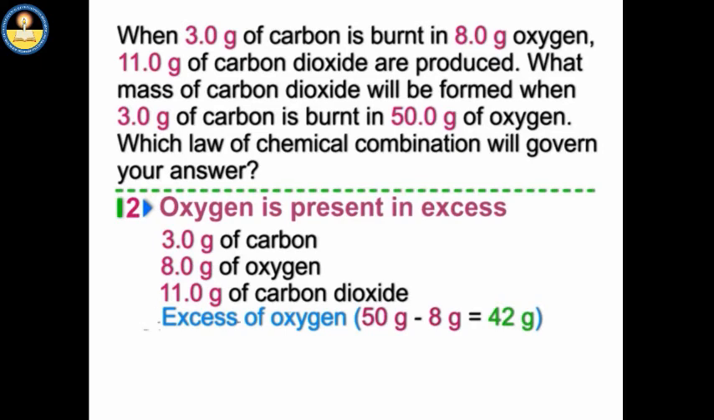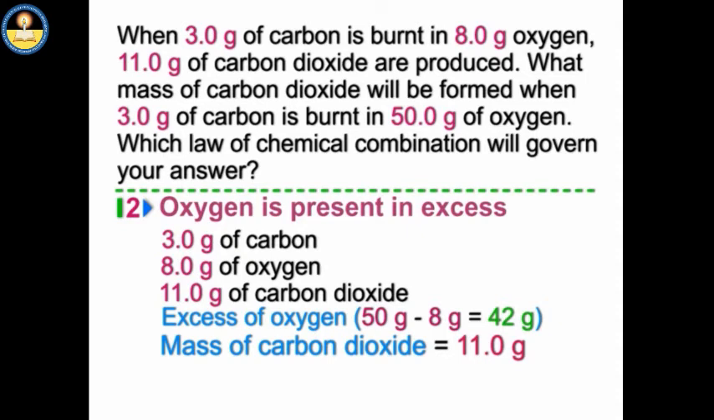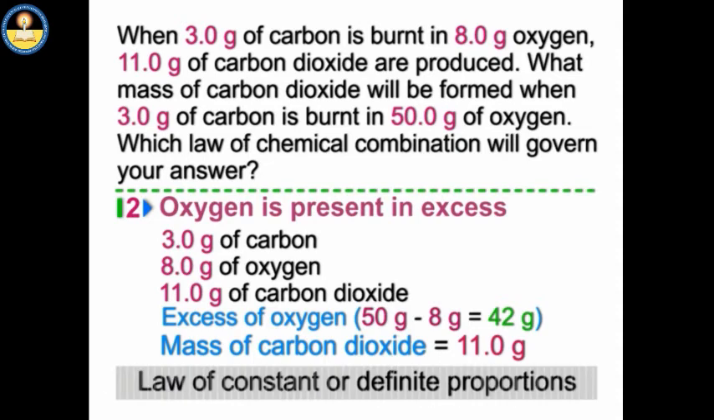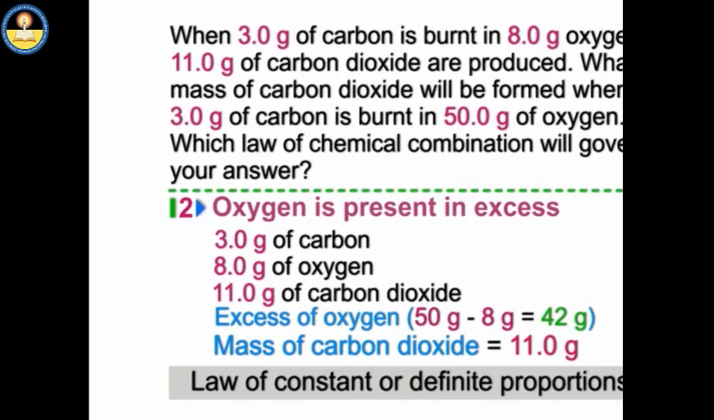Mass of carbon dioxide produced in the second experiment is equal to 11 grams. The answer is based on the law of constant proportions, or we can call it the law of definite proportions.